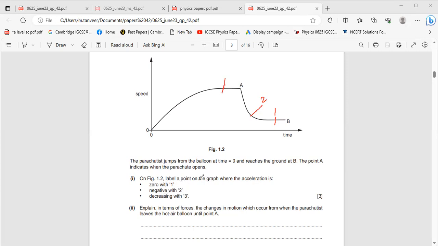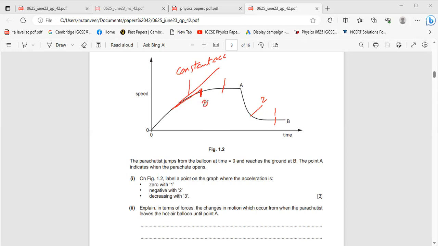Third is 3, where acceleration decreases, and this line is straight. Since it goes straight down, this straight line shows constant acceleration. This point shows constant acceleration, so this will be represented as 3.